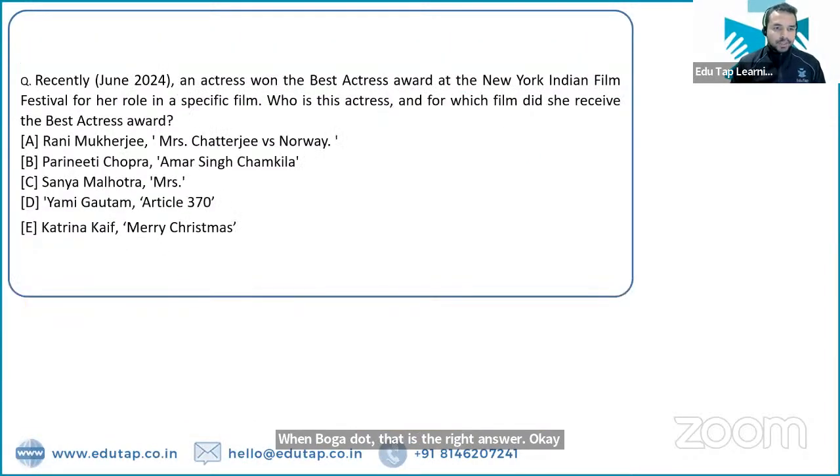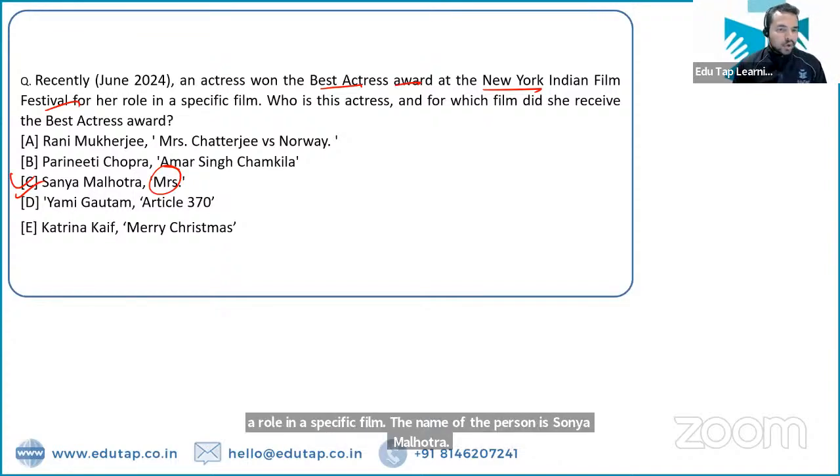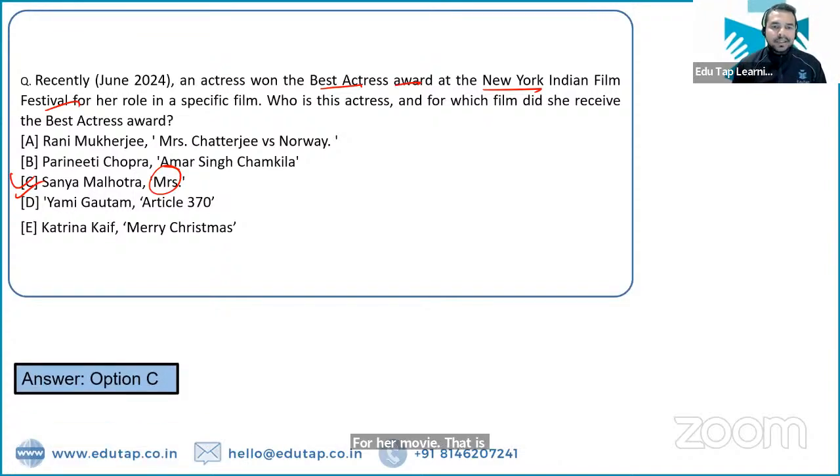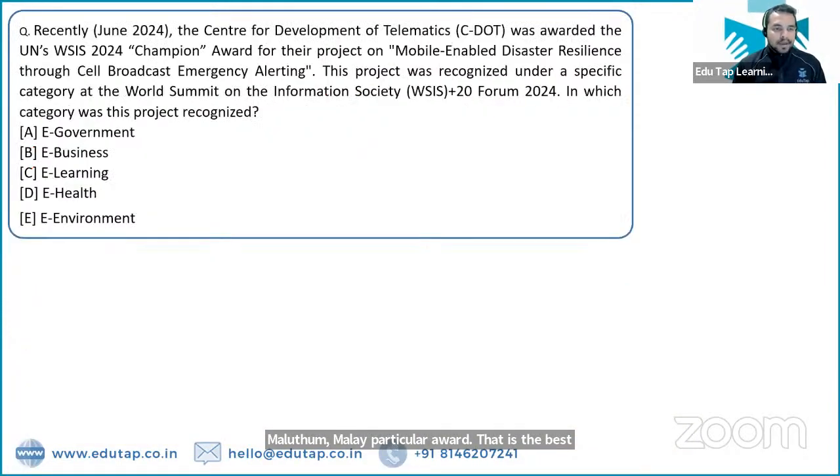So let's move on to the next part. So you have to tell me the name of the Indian actress who has won the Best Actress Award at the New York Indian Film Festival for a role in a specific film. The name of the person is Sanya Malhotra for her movie Mrs. तो मिसेस मूवी के लिए सान्या मल्होत्रा को मिला है ये पर्टिकुलर अवार्ड, that is the Best Actress Award at the New York Indian Film Festival. Okay. Now the next question.